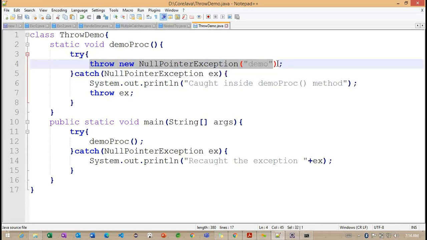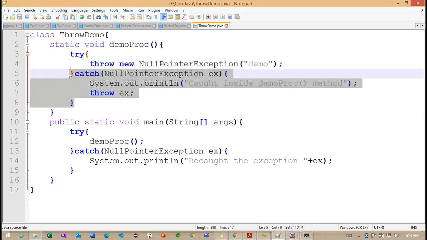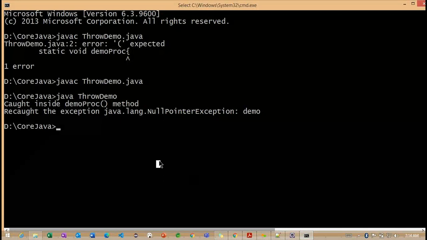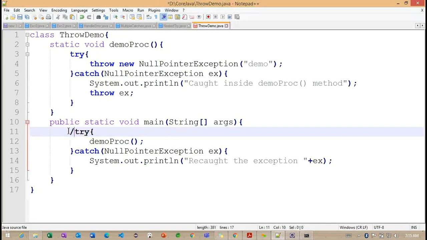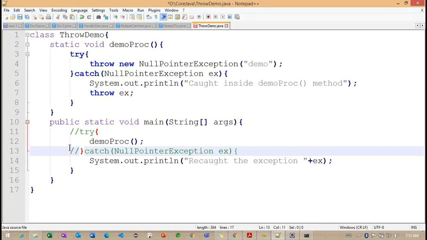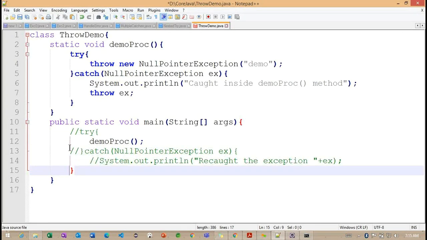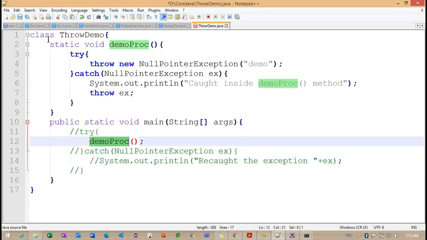Basically, in the try block, if I write any code, this kind of code may throw an exception. Maybe now it's not throwing an exception, but maybe in future, if it throws an exception, the appropriate catch block is going to handle it. Now, I'm not defining the try and catch block in the main method. Let's say I comment out all the code.